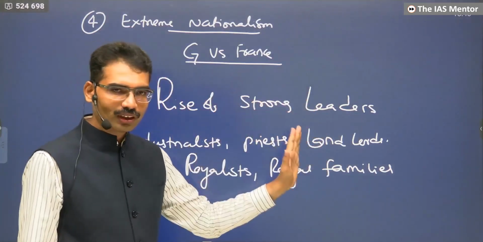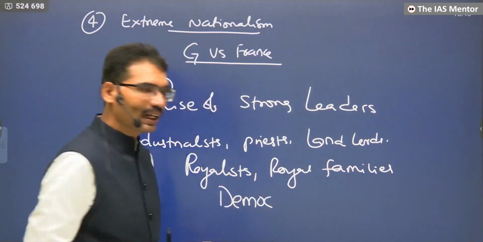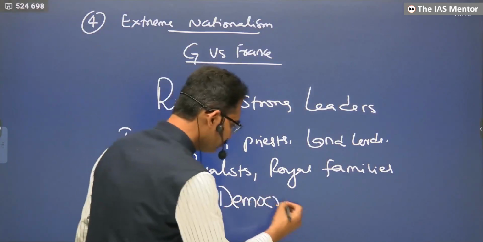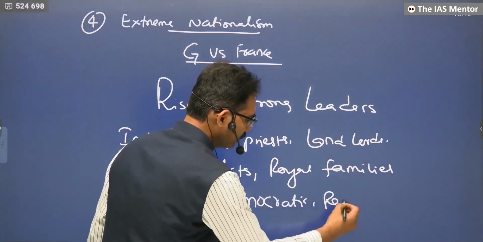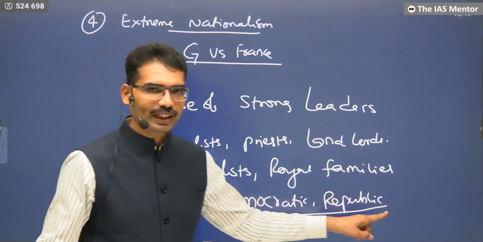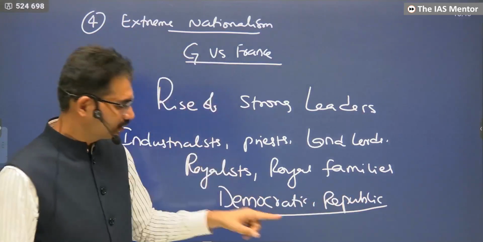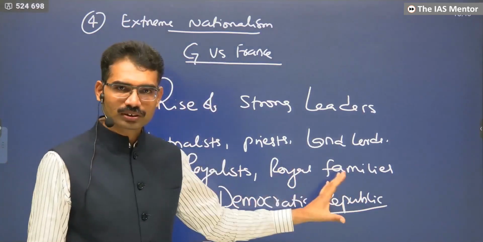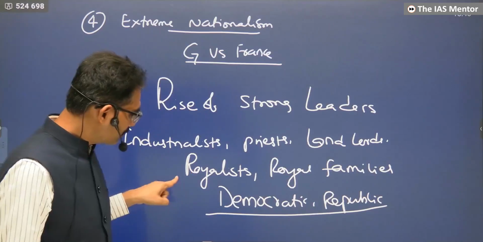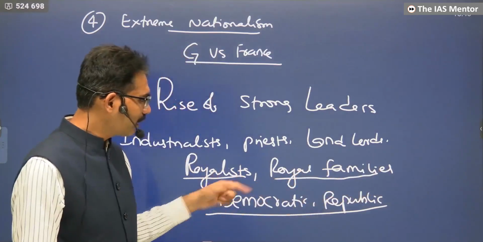After the First World War, Germany declared itself a democratic republic. A democratic republic, no doubt. The king is not the head. One of the persons from Germany became the next head, the president. Everyone will vote. But there will be people who have sympathies for the royal family members, the royalists.